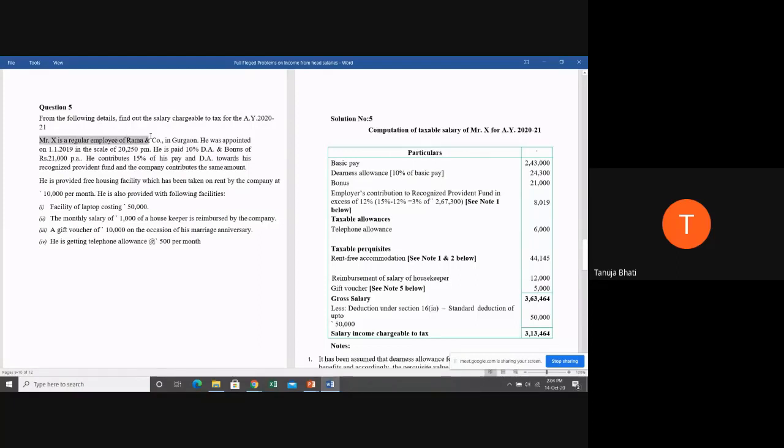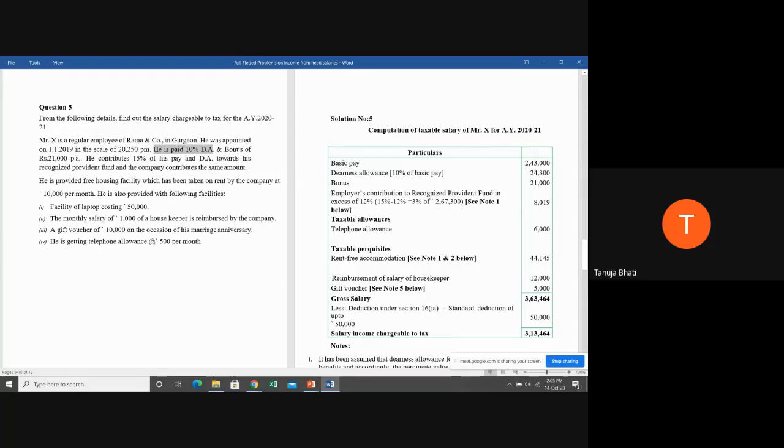Mr. X is a regular employee of Rama and Company in Gurugram. He was appointed on 1/1/2019 in a scale of 20,250 per month. So 20,250 per month is nothing but his basic salary. Scale is nothing but the range on which he has been appointed. Next, he is paid 10% DA of the basic pay, and bonus of rupees 21,000 per annum. He contributes 15% of his pay and DA towards his recognized provident fund, and the company contributes the same amount.